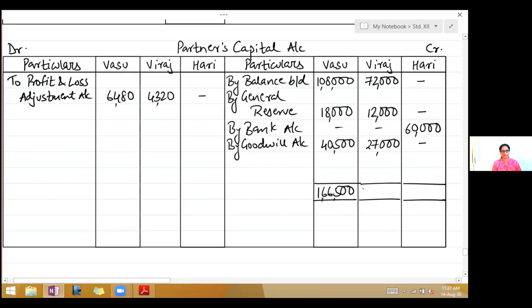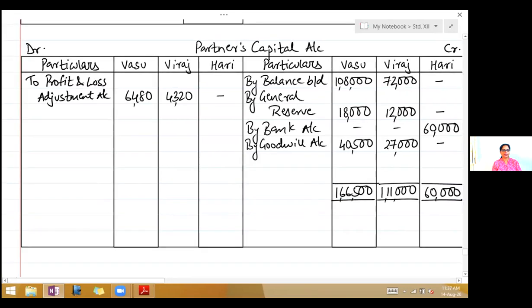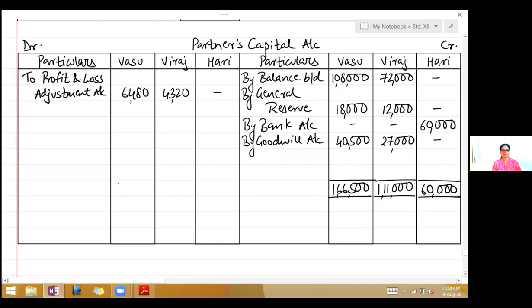Viraj 1,11,000 and Hari 60,000. Write the same totals on the same line on the debit side. One lakh 66,500, 1,11,000 and 60,000.